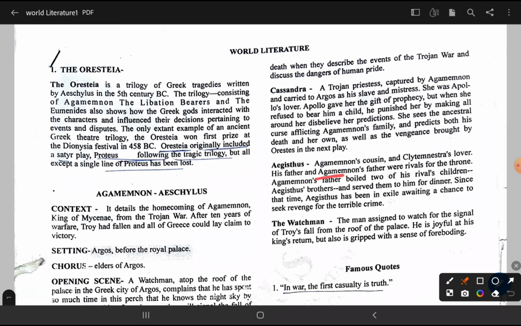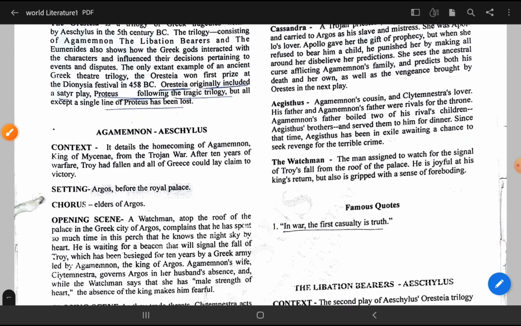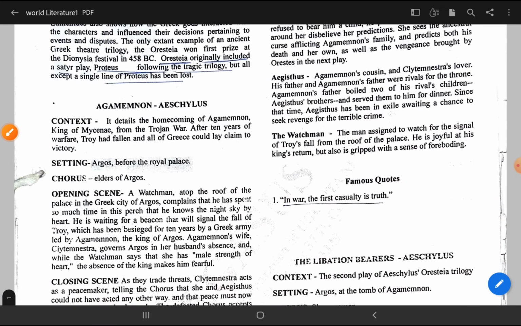His father and Agamemnon's father were rivals for the throne. Then last is the watchman, the man assigned to watch the signal of Troy's fall from the roof of the palace. And there are some famous quotes you can find. I have written only one, that is, in war the first casualty is truth.